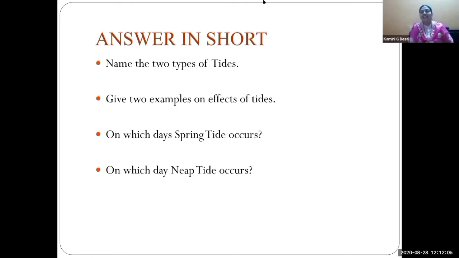Anyone want to give the answer? Ganesh Gupta, spring tide and neap tide. Very good, correct. Yes, take the photo. Yahya Sheikh, your answer is correct. Okay, thank you, madam.